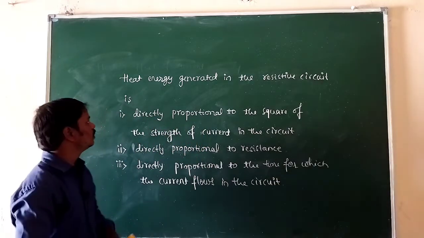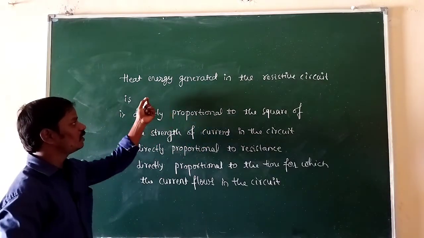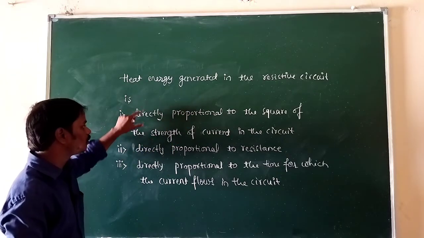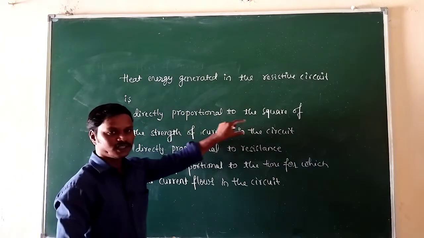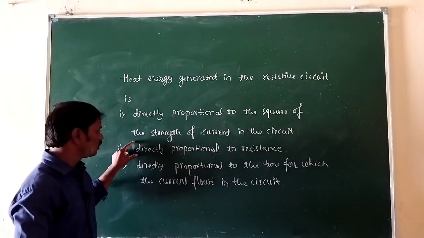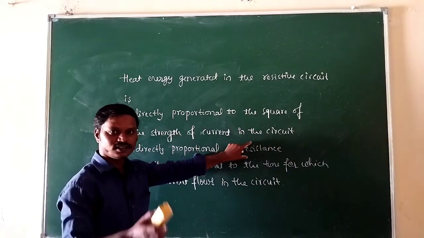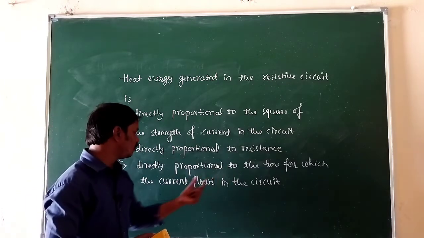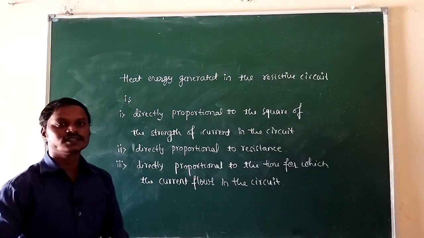Okay, so the heat energy produced in a resistive circuit is directly proportional to the square of the strength of the current in the circuit, and is directly proportional to resistance in the circuit, and next one is directly proportional to the time for which the current flows in the circuit.